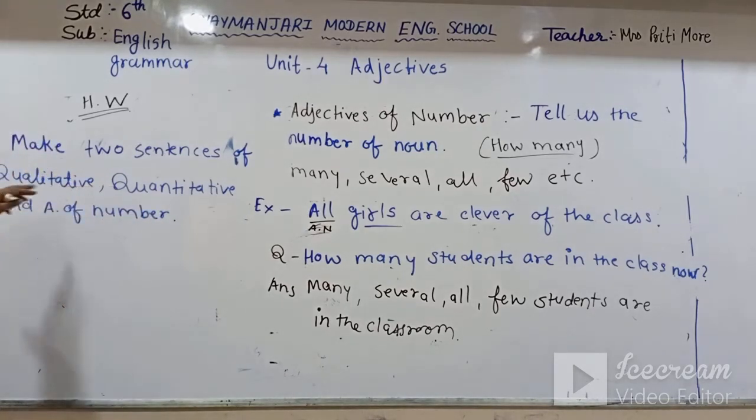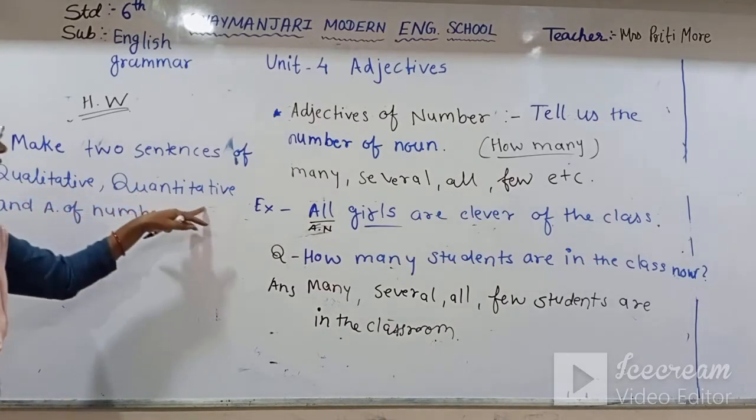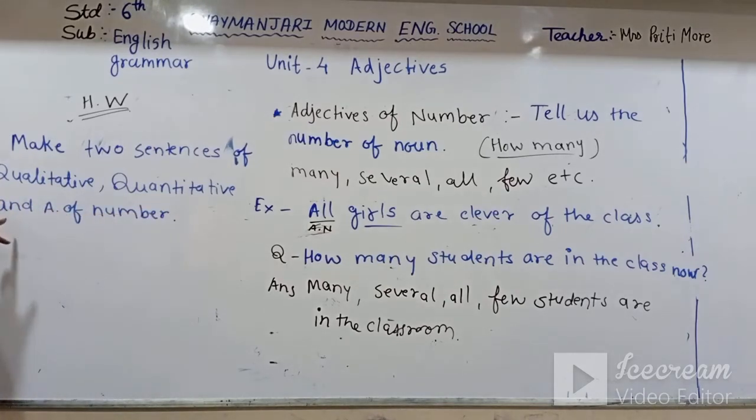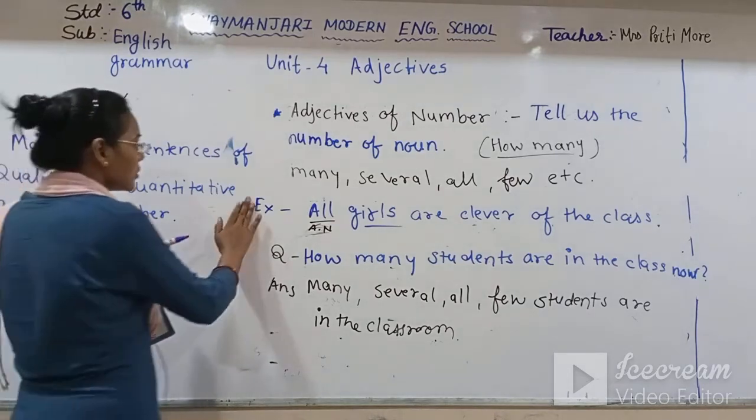Make two sentences of qualitative adjective, quantitative adjective, and adjective of number. This is your homework.